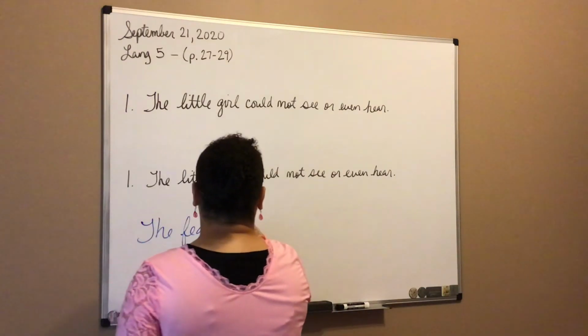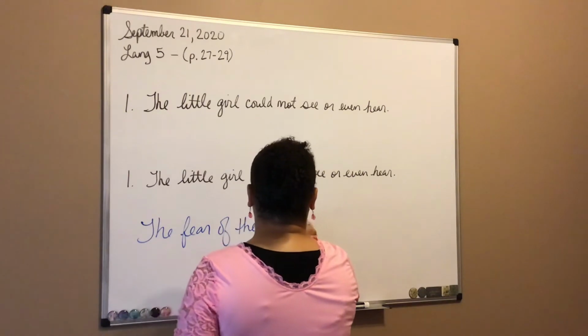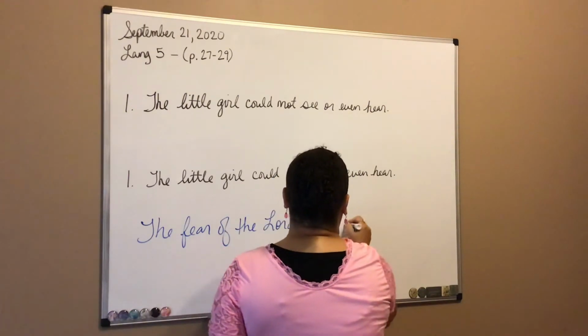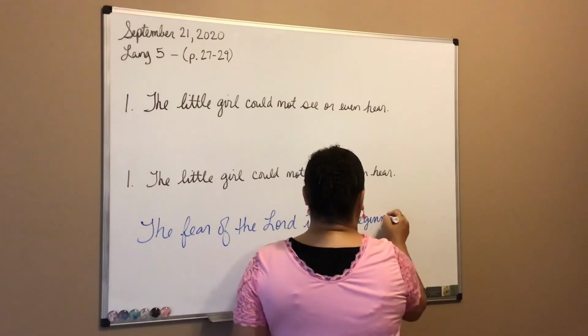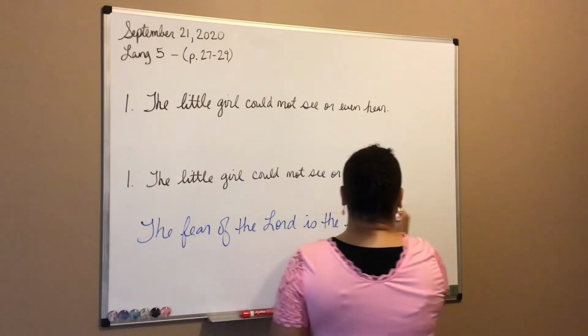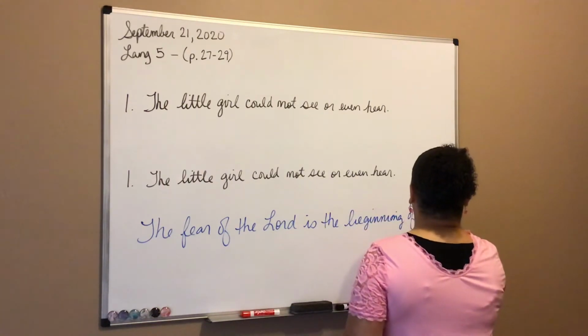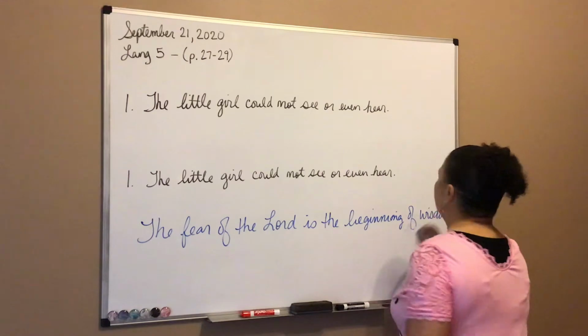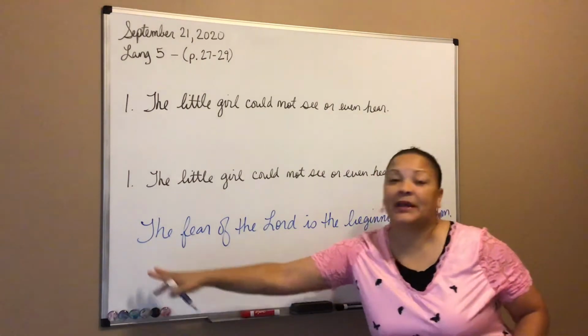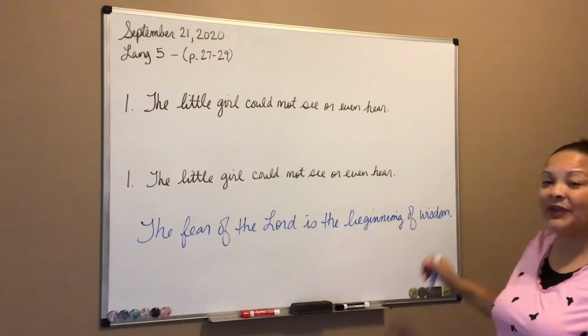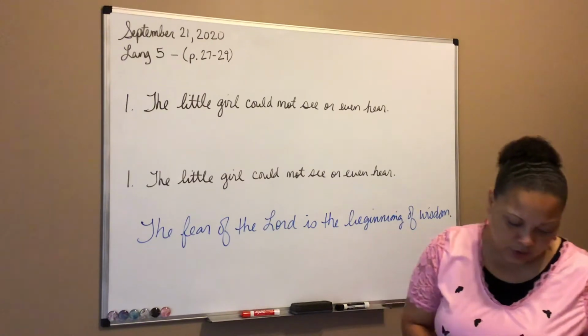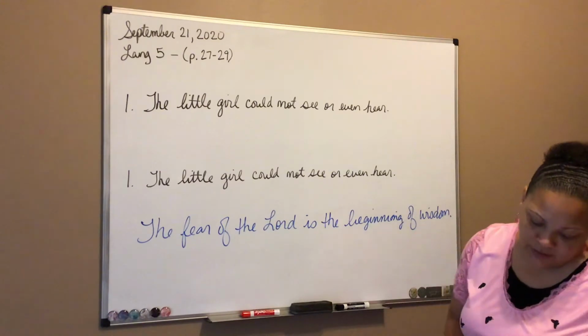The fear of the Lord is the beginning of wisdom. Period. Because it is a sentence, it starts with a capital letter and ends with a punctuation mark. Okay. So the fear of the Lord is the beginning of wisdom.